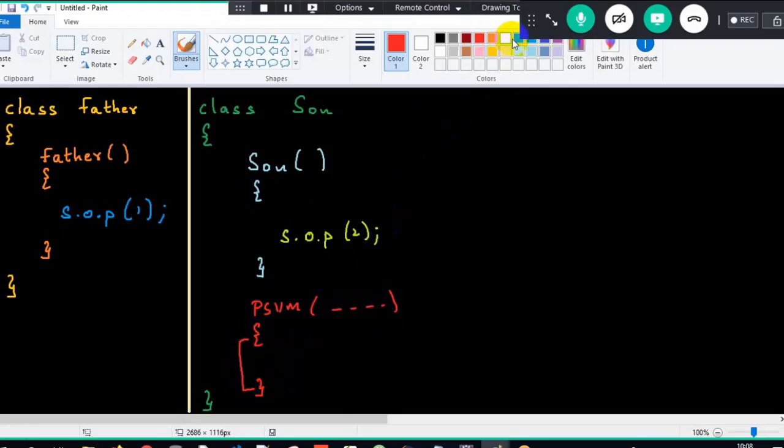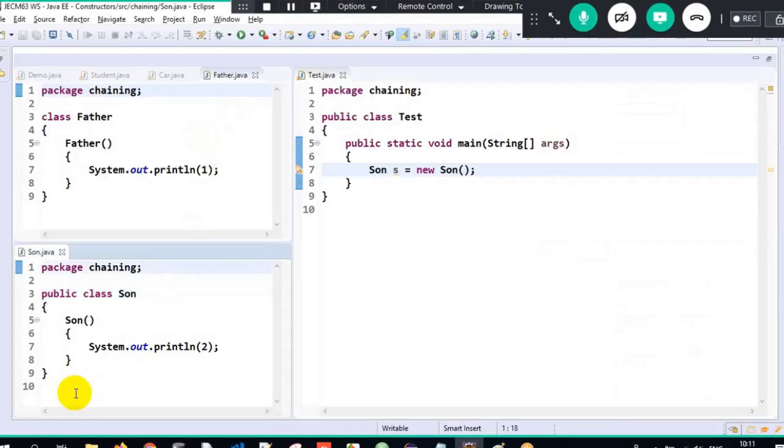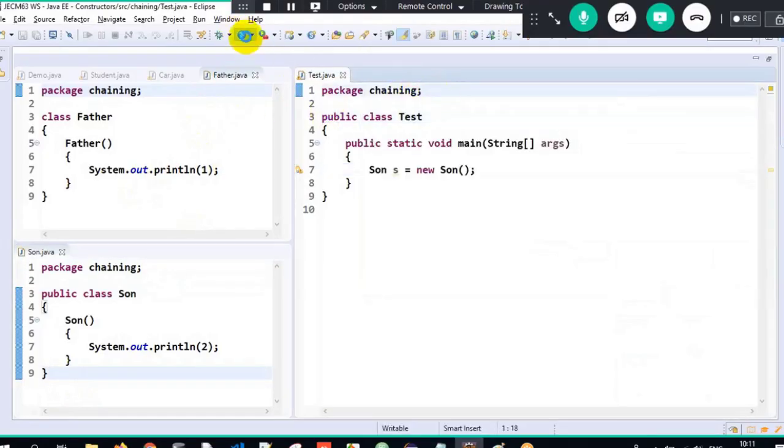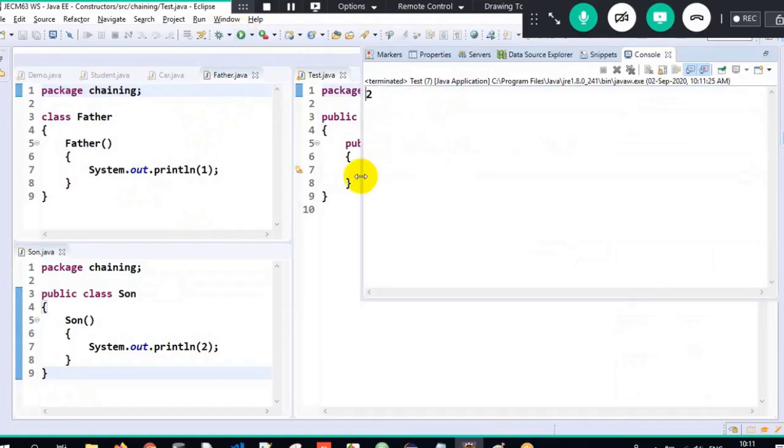Now here, I will create an object of Son: Son s equals new Son(). You create an object, and I'll also have an IS-A relationship. I will just write it as extends Father. Now execute it. Oh, I'm so sorry, I have to place my cursor in the class which has the main method. Now when I execute, I get the output as 2.